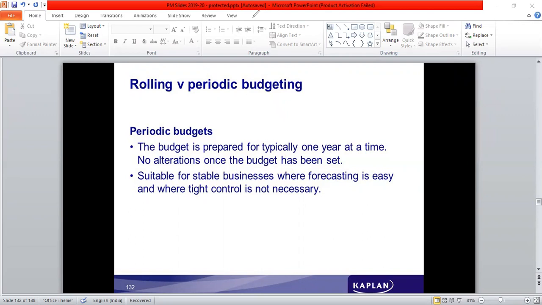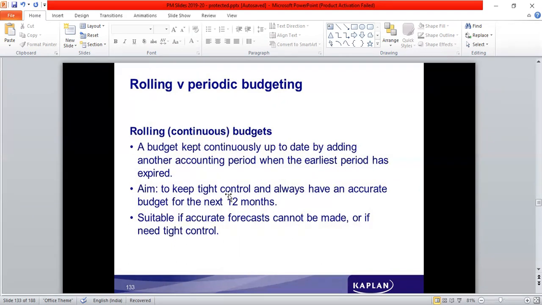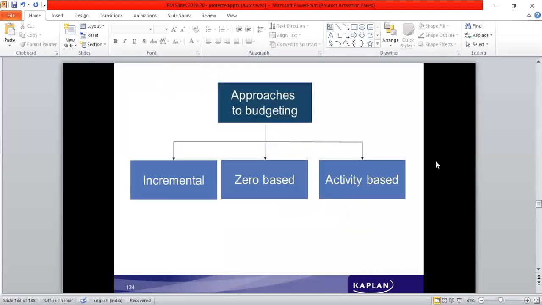That's a rolling or continuous budget. Otherwise, it's called a periodic budget. So a budget is kept continuously up to date by adding another accounting period when the earliest period has expired. It is not necessary that it is always for 12 months or 1 year; it can be in any format. It is suitable if accurate forecasts cannot be made, or if tight control is needed.